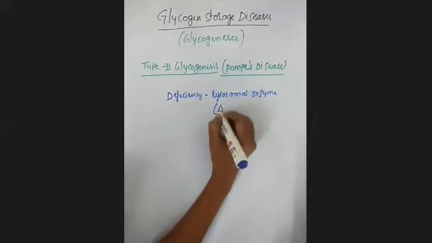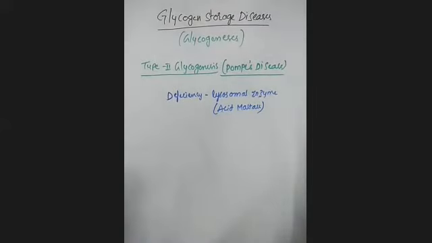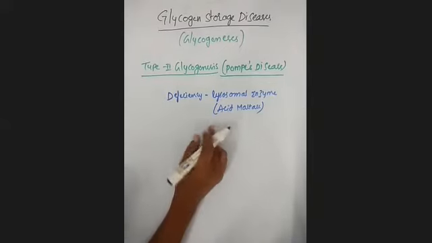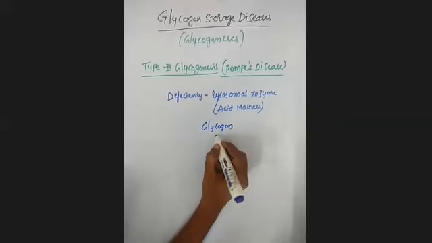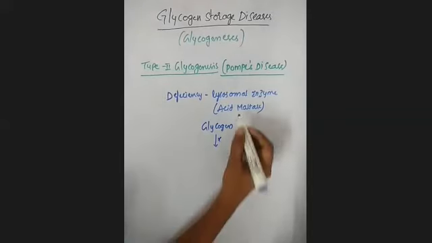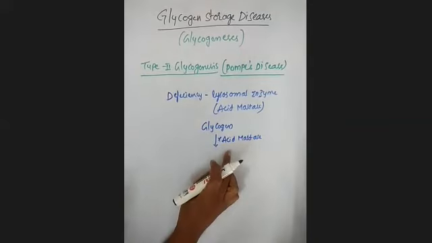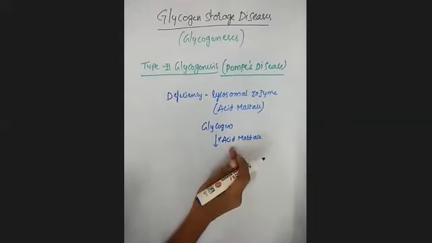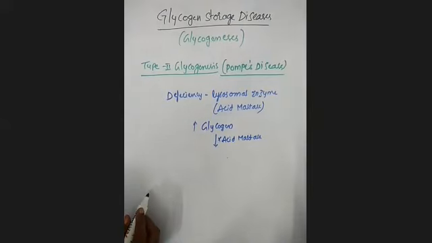It is the acid maltase. Inheritedly there is a deficiency of this lysosomal acid maltase. Acid maltase inside the lysosome is useful for the breakdown and metabolism of glycogen. But because of this inherited lack of acid maltase, there will be accumulation of glycogen.